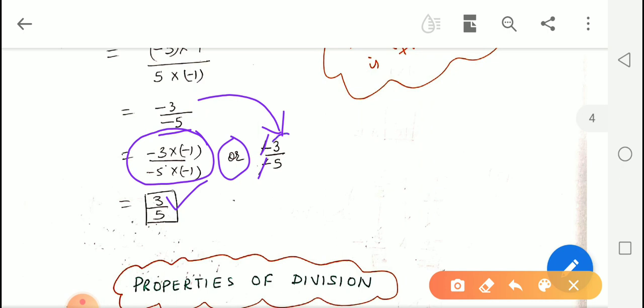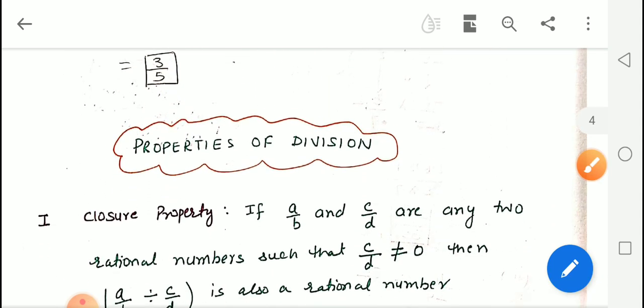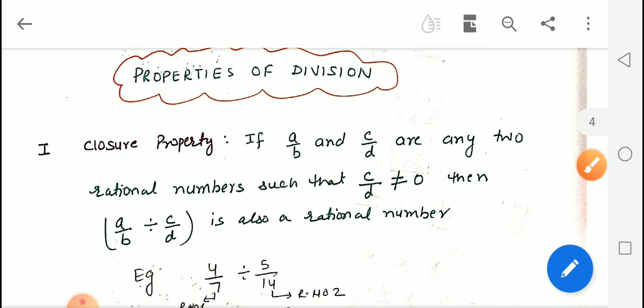So again 3 upon 5 is the answer. You can do it by this step or this step, whatever you want. It is up to you. Now the answer is 3 upon 5 because both the steps are right. Now let us start some properties of division.